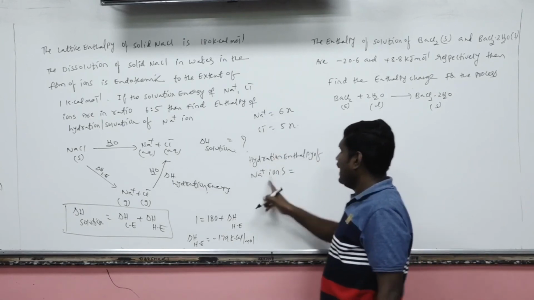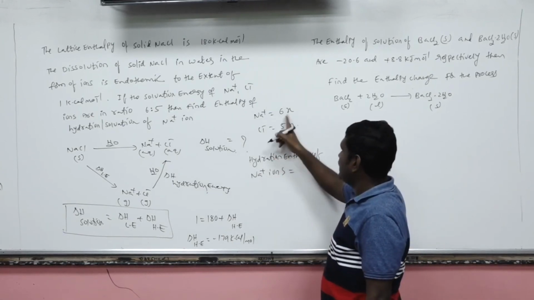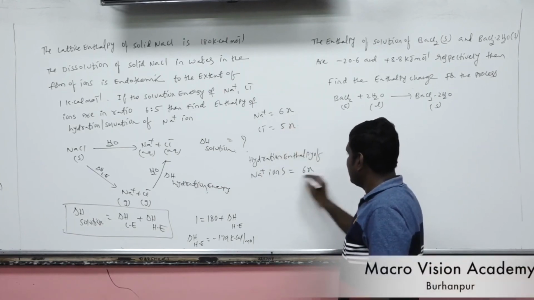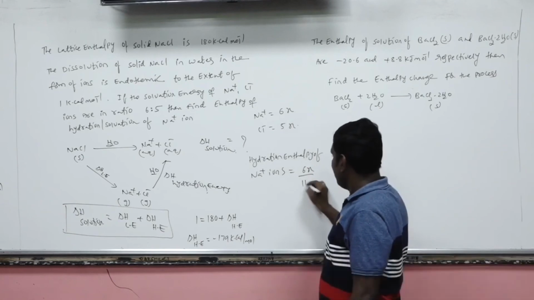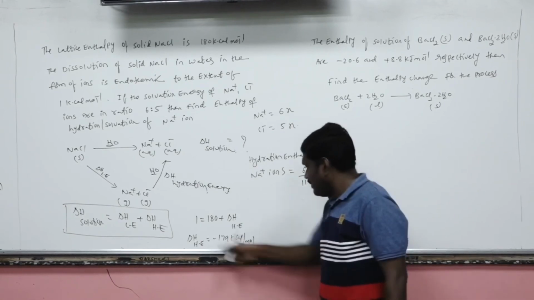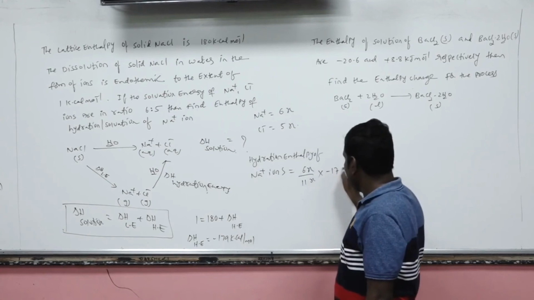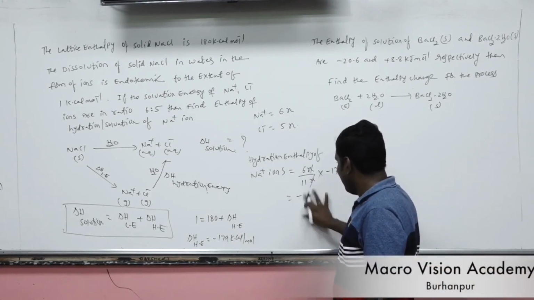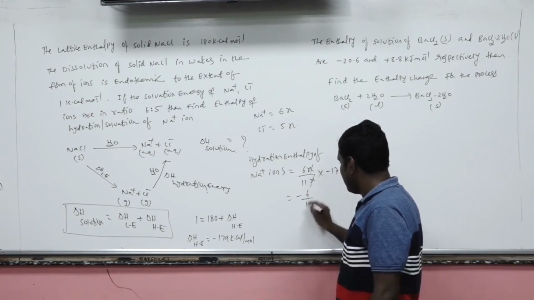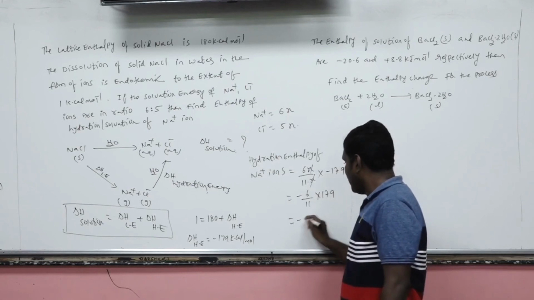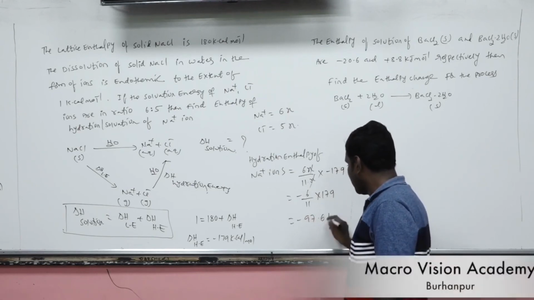Now I want only sodium ions. So what is the solvation enthalpy of sodium? 6X. Total 11X. This will be multiplied with 179. So minus 6 by 11 into 179, approximately minus 97.6 kilocalorie.